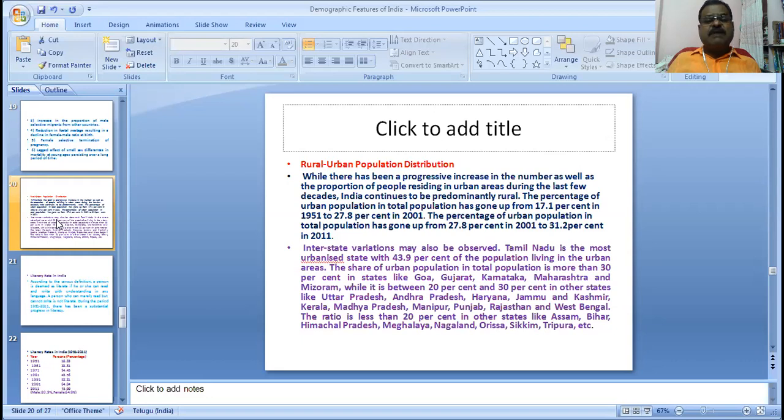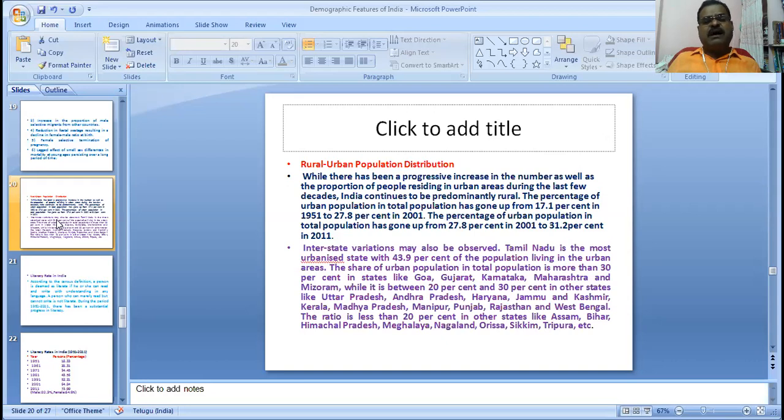The percentage of urban population in the total population has gone up from 17.1% in 1951 to 27.8% in 2001.